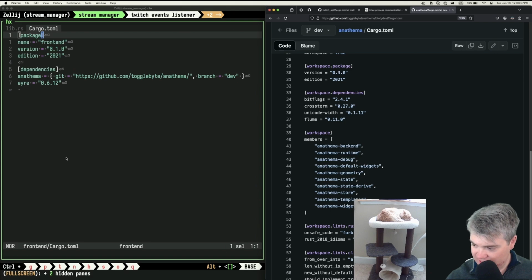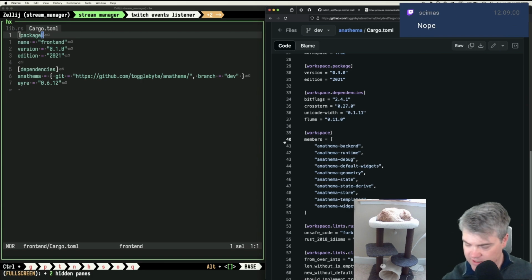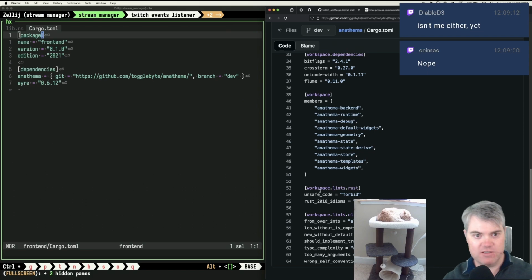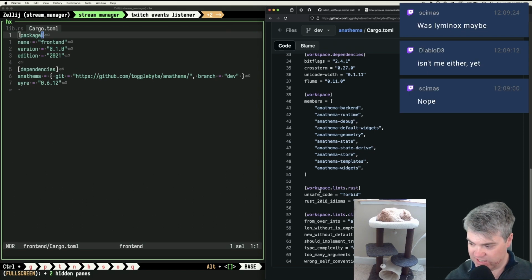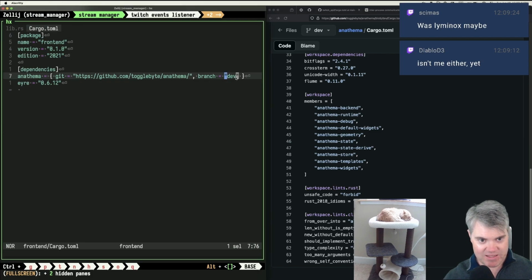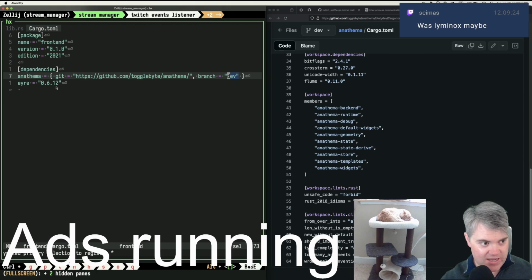I'm curious. Skimmis, you're using Anathema, right? Wait, somebody said they were using it. Was it you? Or is it Diablo? Diablo, you're using Anathema, right? Huh, okay. I could swear somebody said that they were using it for a dashboard to monitor their stuff. Oh, it might have been Liminox, yeah. Liminox is now sleeping, so we'll have to wait until another time. I was going to ask what version they were running on. Were they running on the main branch? Were they running on a specific commit? Something like that.